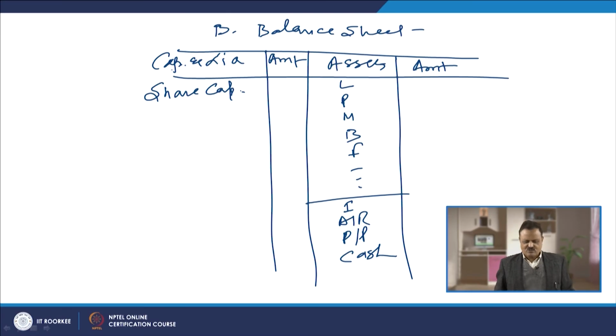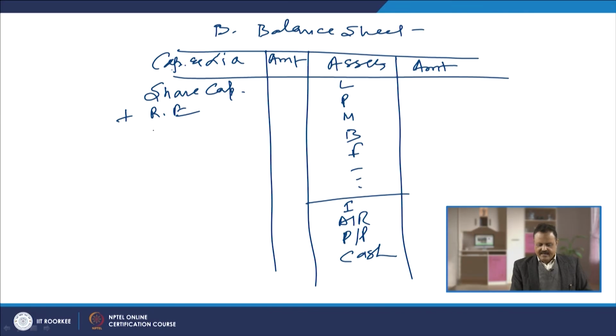So, that finally becomes the share capital plus retained earnings. When you are preparing the profit and loss account, we are working out the profit. Now, that profit has to be used. Partly that profit is used for paying the dividends and partly is reinvested back in the business. So, that becomes the reserve and surplus in the form of the retained earnings. Once that share capital is known and this side is still very big, now you have to go for the second source of financing, and that is long term loans or borrowing from the market.